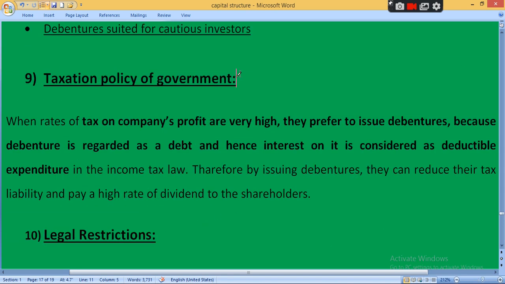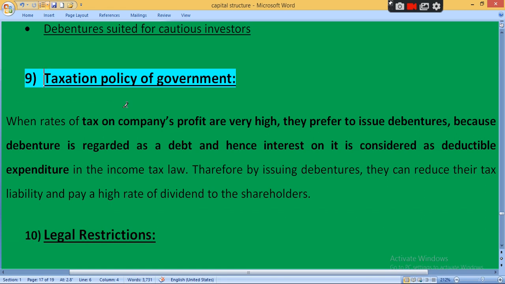Then, taxation policy of the government. When the rate of tax on company profit is very high, they prefer to issue debentures, because debenture is regarded as a tax debt and hence interest on it is considered a deductible expenditure. Generally, the tax benefit we've already discussed in sources of finance. About equity share, features, advantages, disadvantages, and debenture features, advantages, disadvantages, we've already discussed.